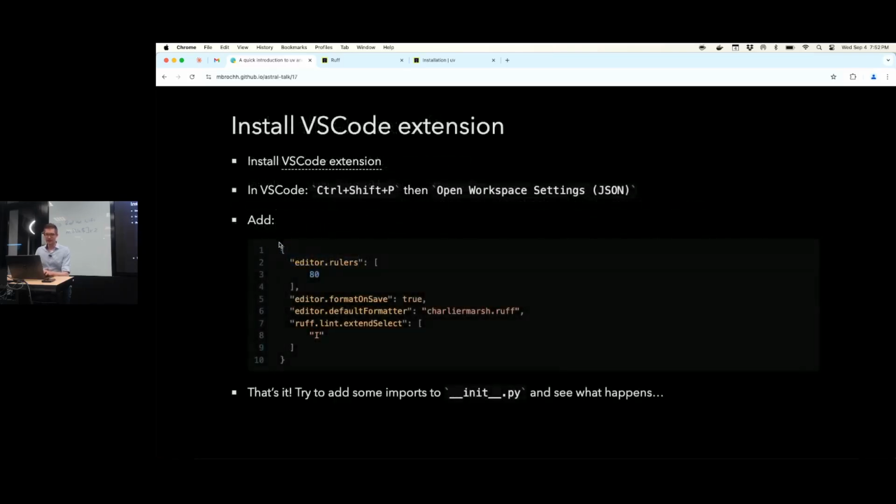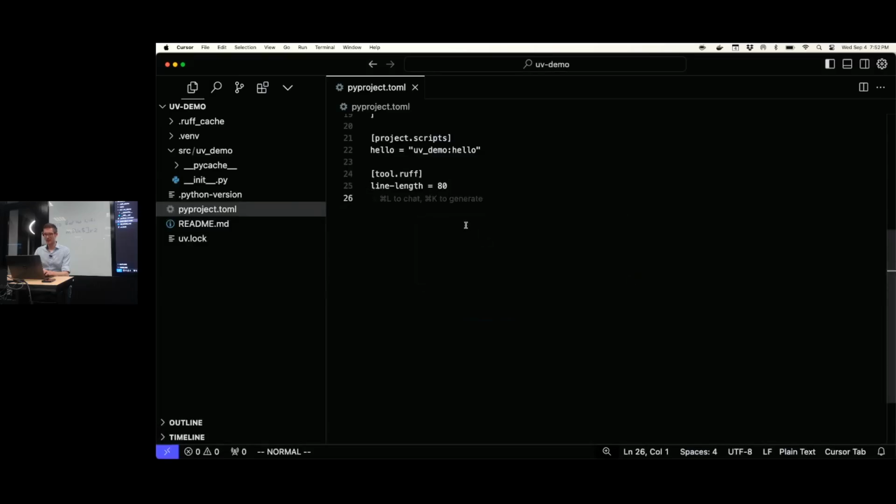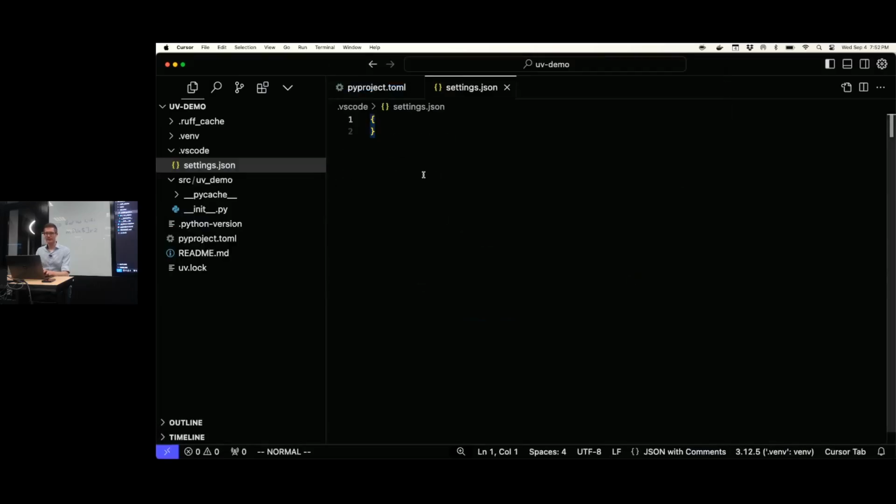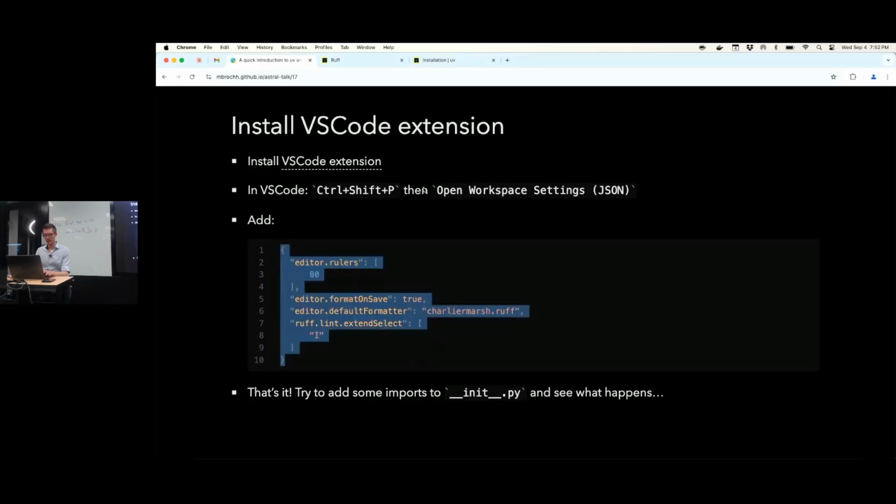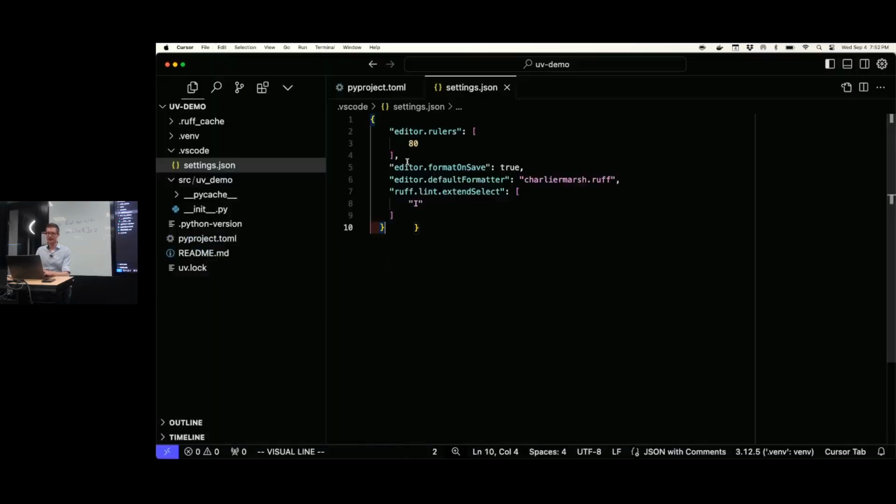And then in VS Code, you would do this. You would open your workspace settings, and you would put in at least this, okay? So I always like to set my rulers to 80 so that I see this line over here, right? And then we have to tell Visual Studio that it should format on save. So when I press save, everything should already format itself nicely. And here we are telling it that the formatter that we are using is not Black or whatever other formatter, but Ruff, okay?